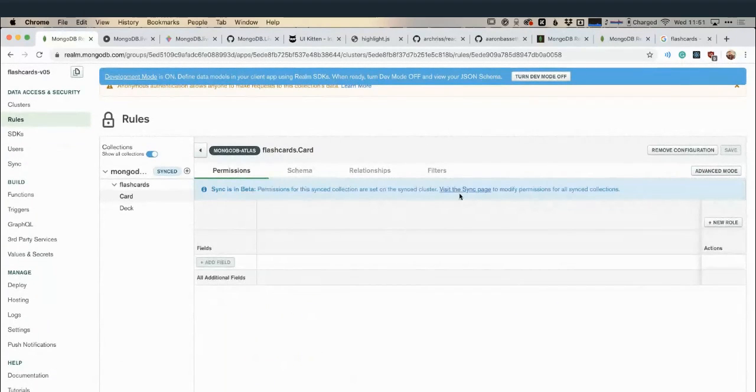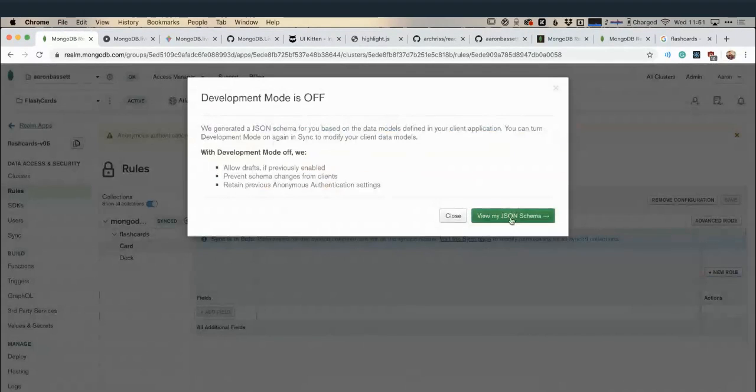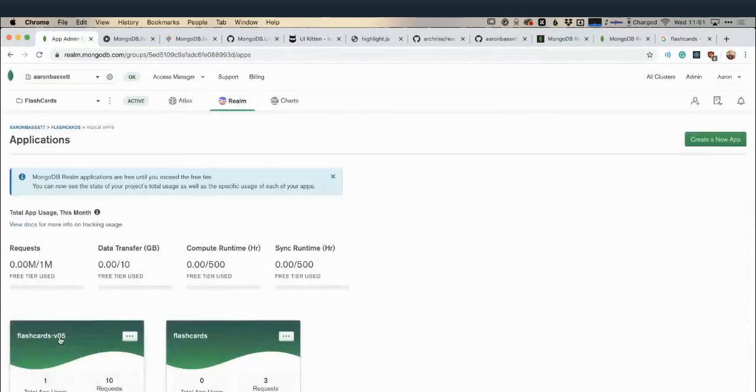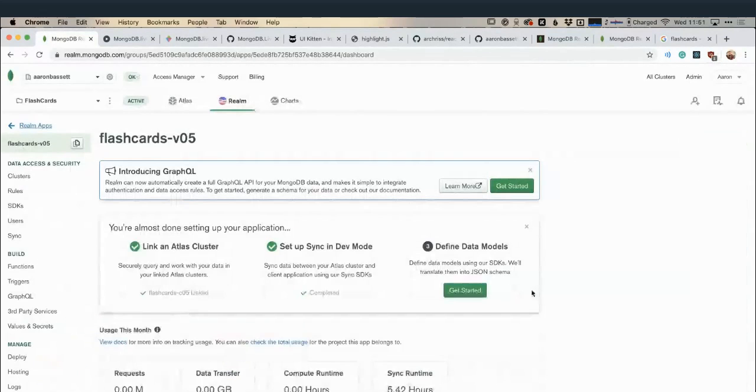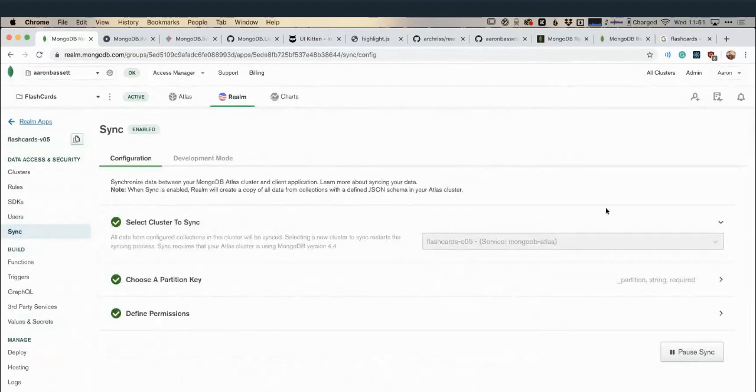So what I'm actually going to do is turn this development mode off for a moment. Turning development mode off means I can now view the JSON schema that was generated. So within Realm, if I go back to, sorry, I came one bit too far out. If I now look within my sync here, I've got my configuration and it has all been set. I'm no longer in development mode, so sync has been enabled.